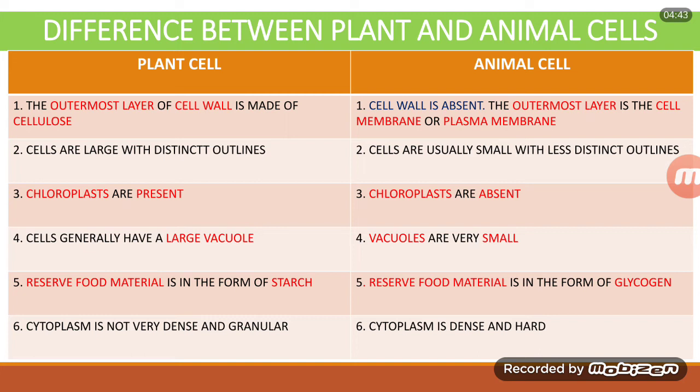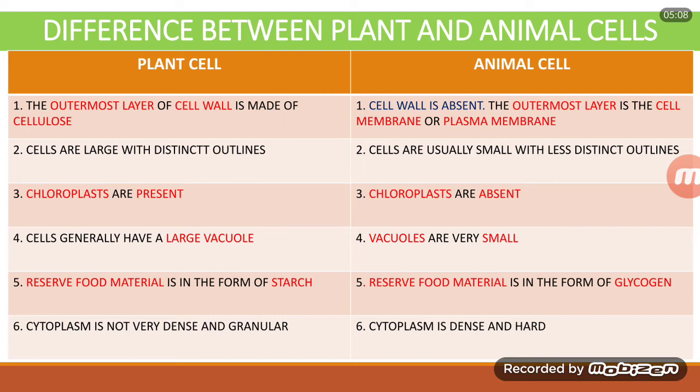The reserve food material is in the form of starch in case of plant cells. So to explain you in brief, I can say that during photosynthesis, the food which is prepared by the plant in leaves will be stored in structures like roots in the form of starch.